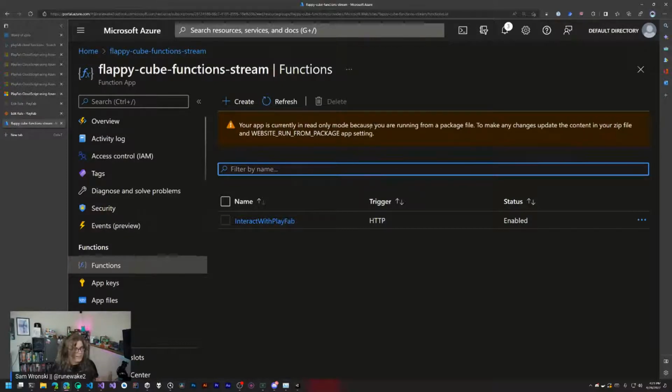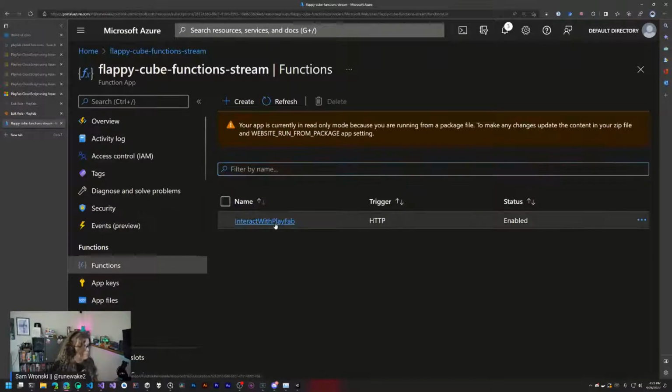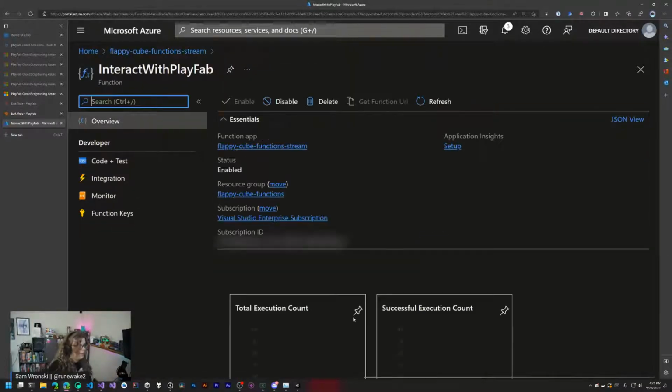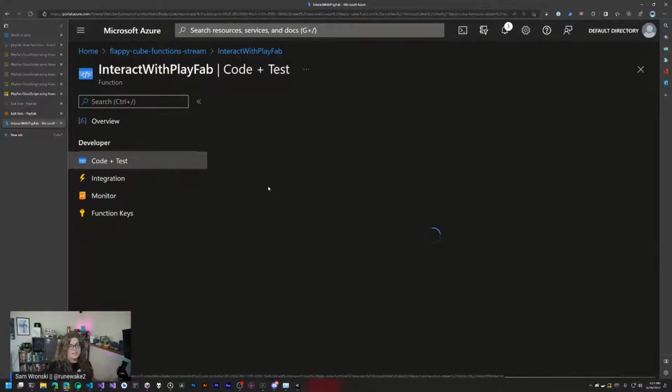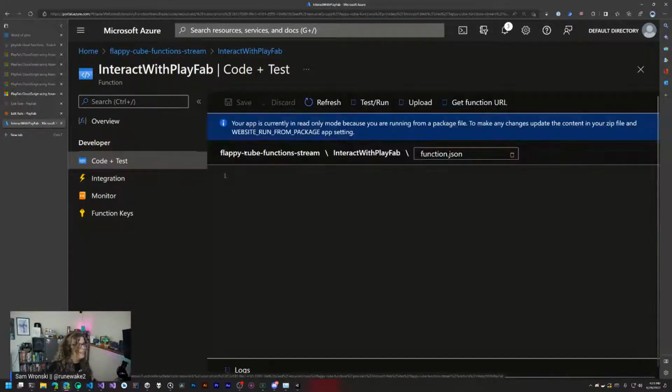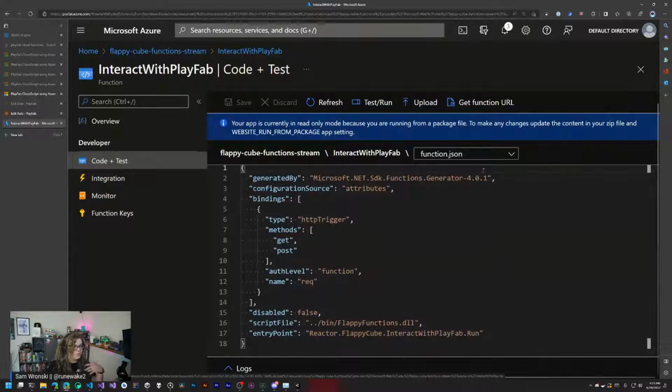It's not the editable code like we had previously. And so with this, we have all of our normal stuff. We go into code and test. It's less helpful because again, it's read-only. So you're just going to see the function configuration. You're not going to see the actual code for this function. That should be in your repo or something like that. And so that's all of that.